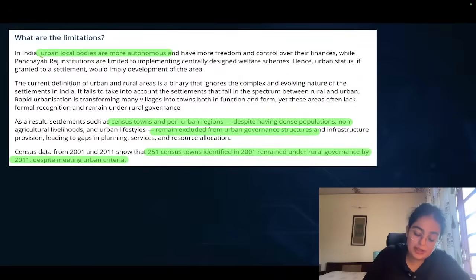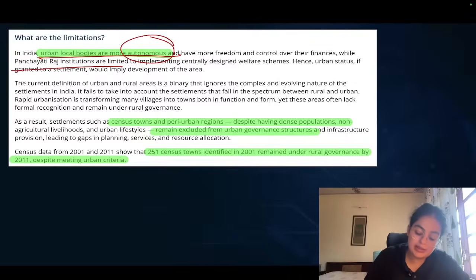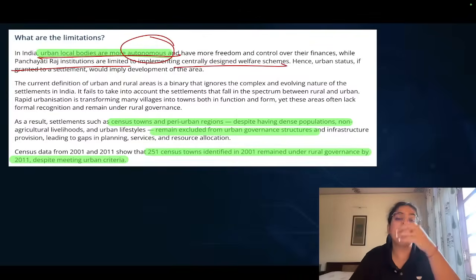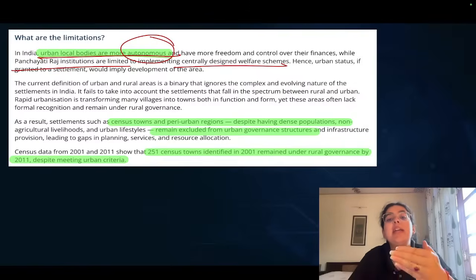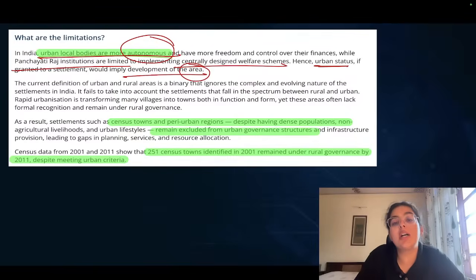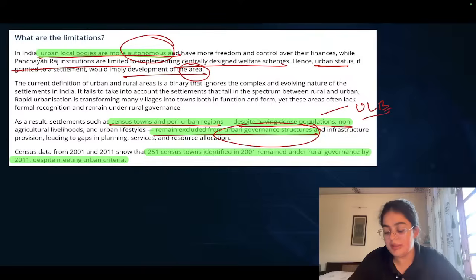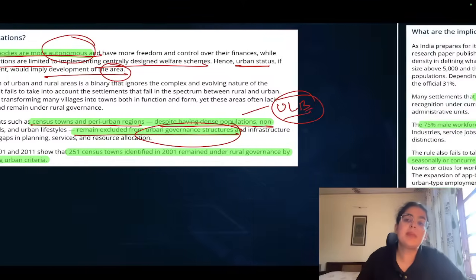The urban local bodies are more autonomous, as we have already read, for example the municipality, etc., while Panchayati Raj institutions are limited to implementing what has just been said by the center or centrally designed welfare schemes. Hence, urban status, if granted to a settlement, would ensure development of the area using autonomy. Census towns and peri-urban regions, despite having dense population, non-agricultural livelihoods, etc., remain excluded from these urban local bodies, that is the urban governance. And therefore, this becomes the problem.